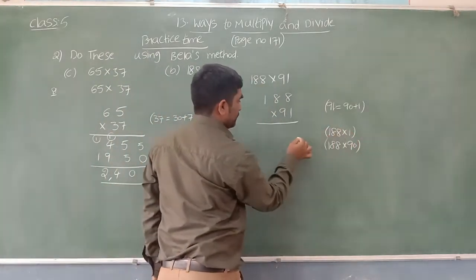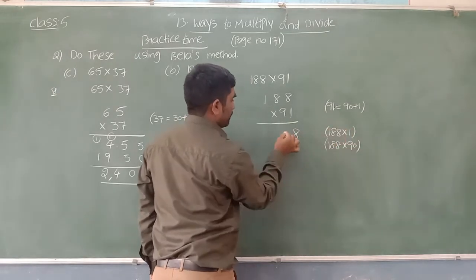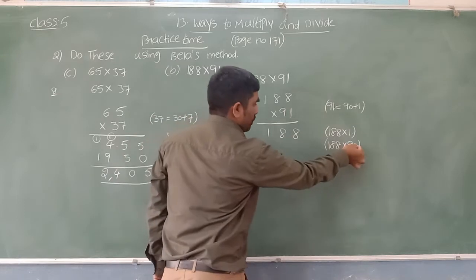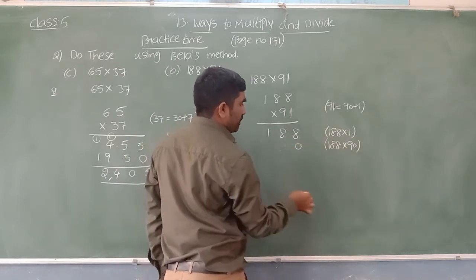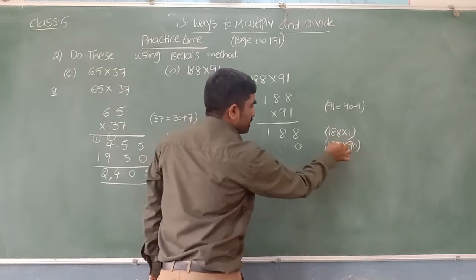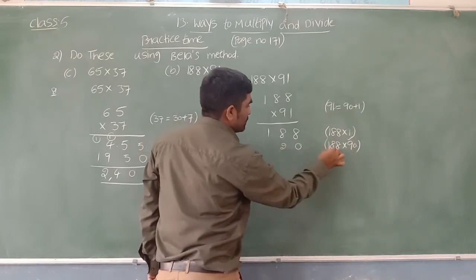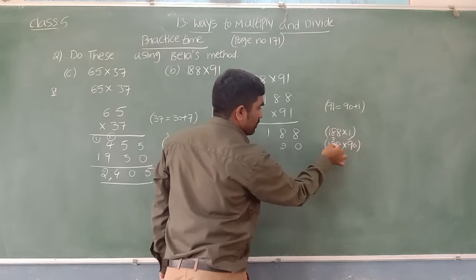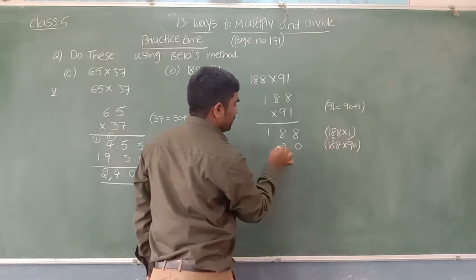1 into 8 is 8. 1 into 8 is 8. 1 into 1 is 1. Now here we have 0, so in the first place you can keep 0 itself. Now 188 you can multiply with only 9. 9 8s are 72, 2, 7 carry. 9 8s are 72, 72 plus 7 is 79.